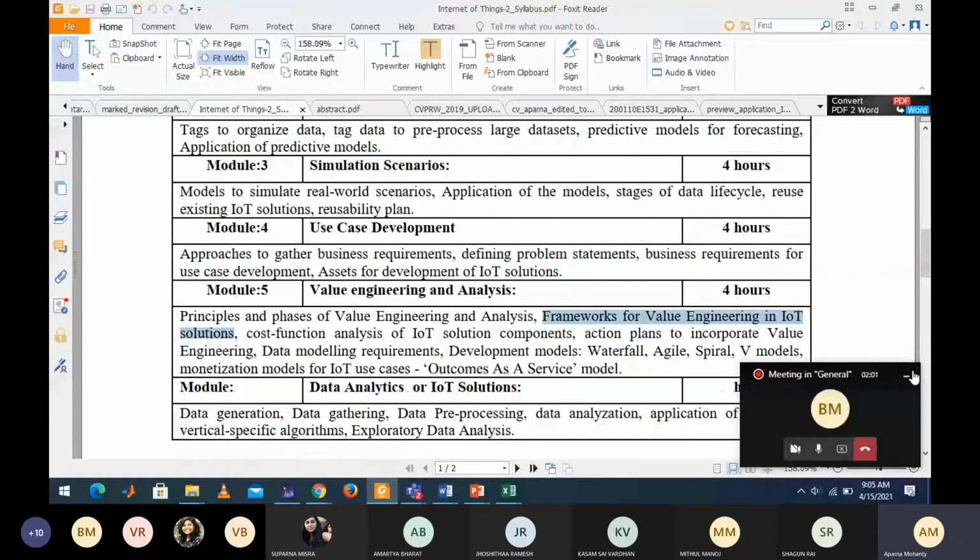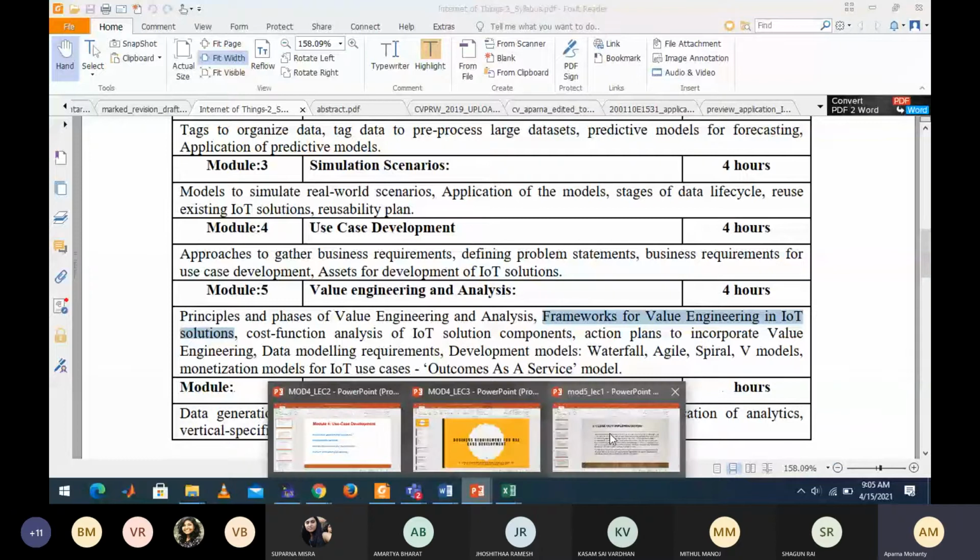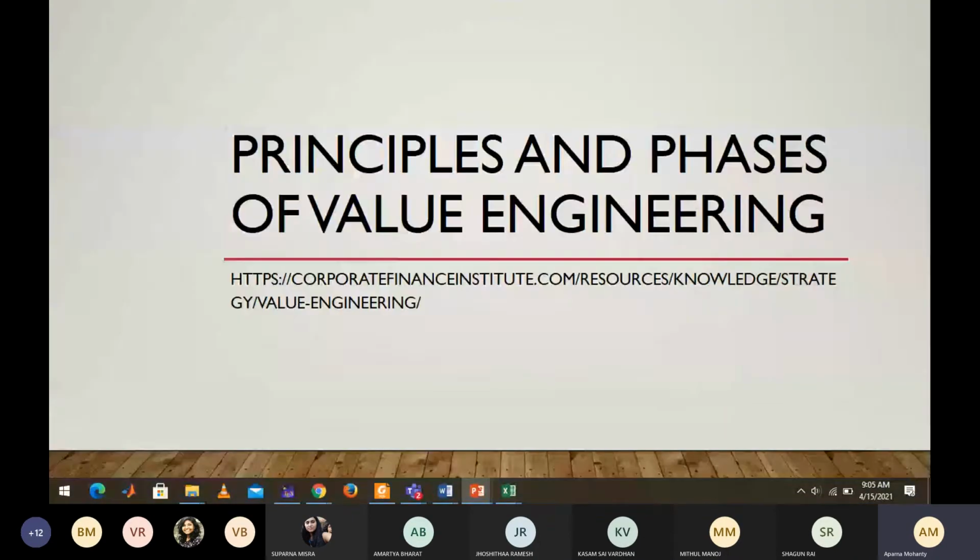So what is this value engineering? Before we dive deep into the principles and phases, just try to understand what value engineering is. Suppose you have launched a product. In your fourth module, you discussed how to write the problem statement if you are launching a product. Because you need money for launching your product, you have to write a problem statement and give it to some funding agency, because you won't have all the resources or all the money. You need funds for your project, so you need to write a proper problem statement.